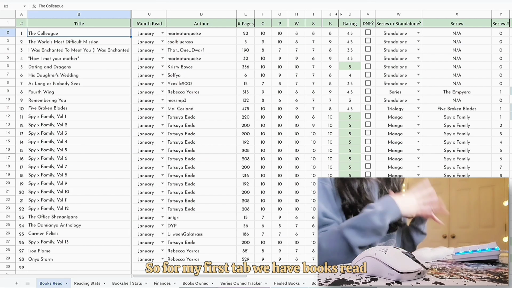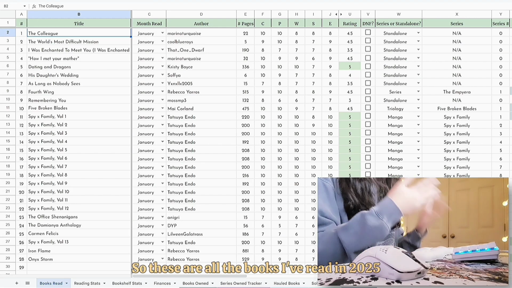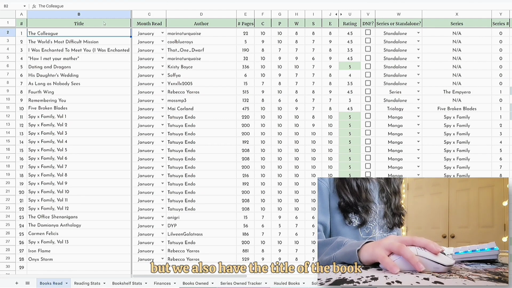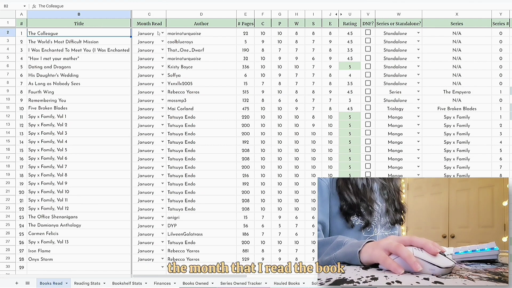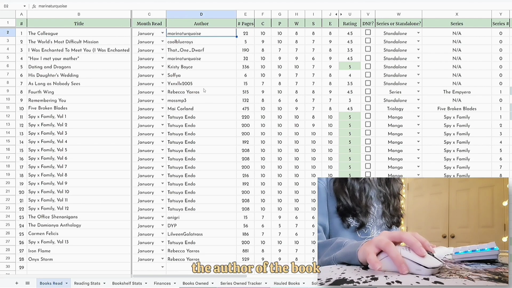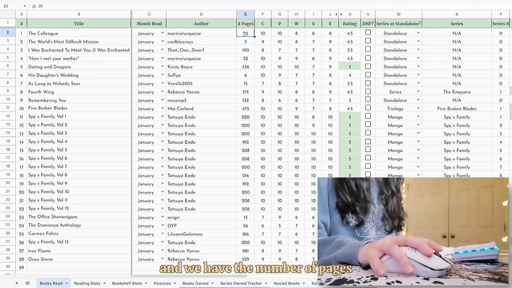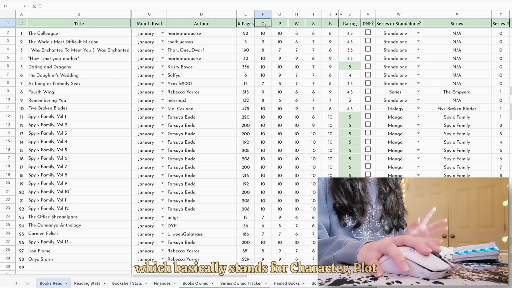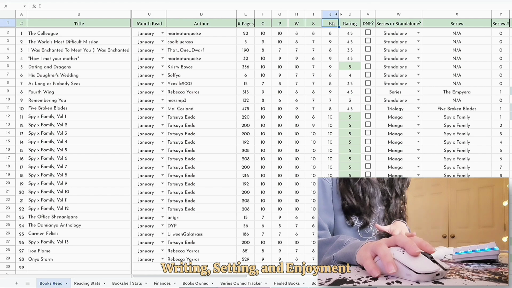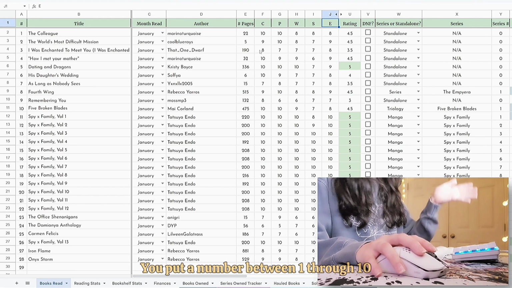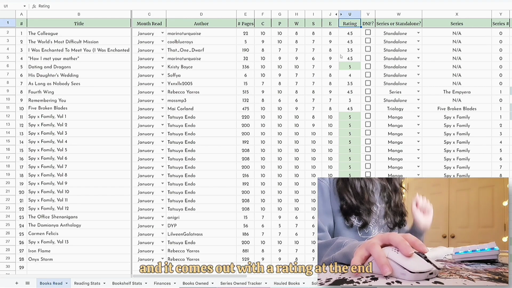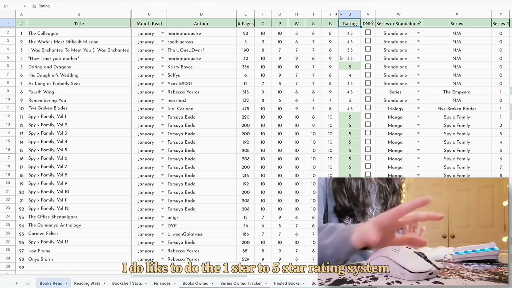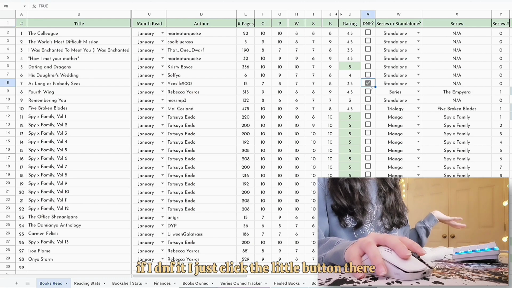So for my first tab, we have books read. These are all the books I've read in 2025. Obviously there's a number right here, but we also have the title of the book, the month that I read the book, the author of the book, and the number of pages, and then we have CPWSE, which basically stands for character, plot, writing, setting, and enjoyment. You put a number between 1 through 10 and it comes out with a rating at the end. I do like to do the 1-star to 5-star rating system. I also have a DNF, so if I DNF it, I just click the little button there.